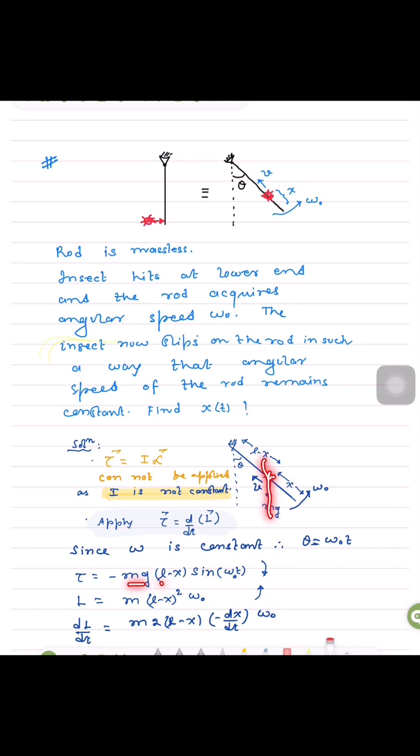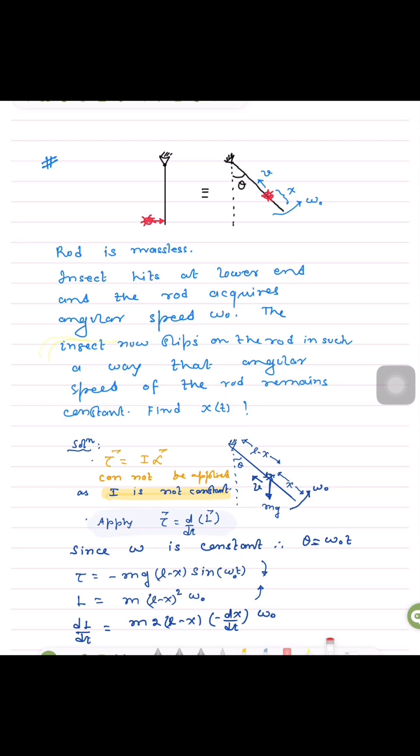If we drop a perpendicular from here, that will be this length, (L minus x) sin theta, where theta is omega naught t. I have put a minus sign here because the angular momentum is anti-clockwise due to the nature of omega, and this torque is clockwise. So I have taken angular momentum as positive, and then torque will be negative.